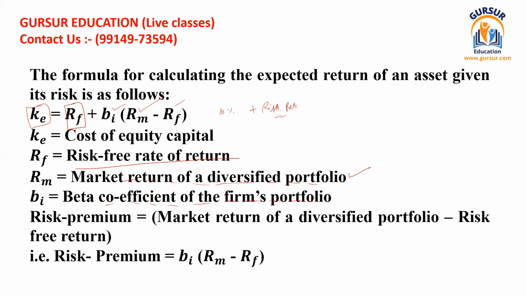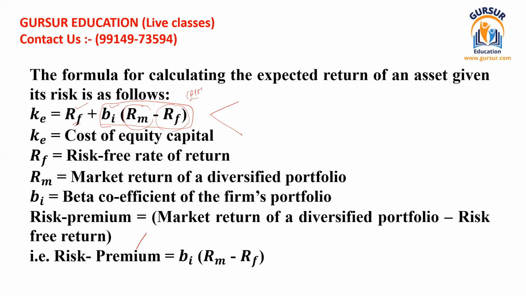Okay, so in combination, the cost of equity capital can be divided into two parts on the basis of the CAPM model. The first part is the risk-free rate of interest or rate of return, and the second part, this whole part, stands for the risk premium. And how is this risk premium calculated? You take the market return minus the risk-free rate of return, and this value should be multiplied with the beta factor.